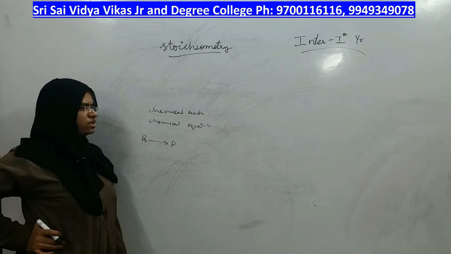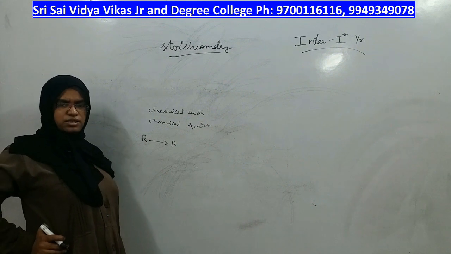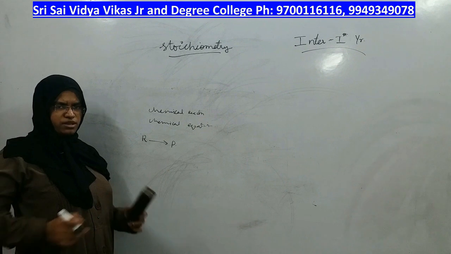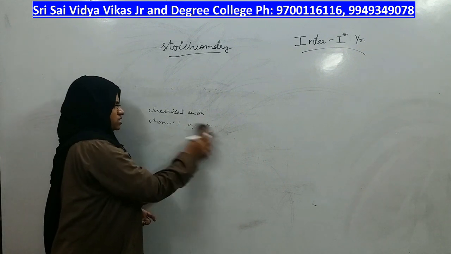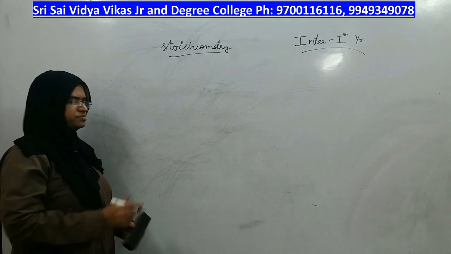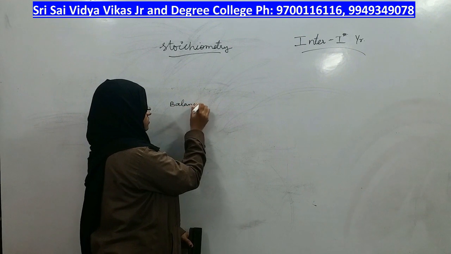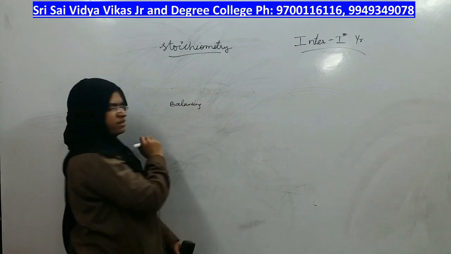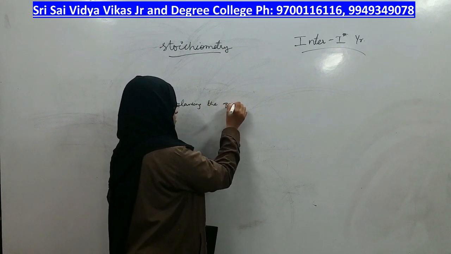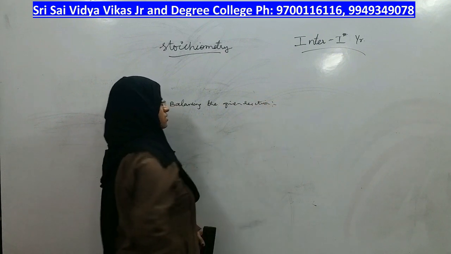In stoichiometry, the most important topic for our exam is balancing the reactions by the ion electron method, right? So we are going to discuss that first and the remaining things later, right? Balancing the equations, balancing the given reaction by the ion electron method, right?